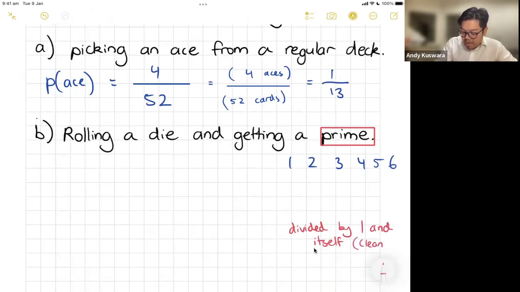And when I say divided, anything can be divided by 1 and itself, but I mean cleanly, which means no remainders. So with that, 2 is a prime, 3 is a prime, 4 is not a prime because it can be divided by 2. 5 is a prime, 6 is not a prime because it can be divided by 2 and 3. 1, by definition, needs to be able to be divided by 1 and itself, but because it's 1 and itself, it's the same thing. It doesn't count as a prime. So 1 is not a prime. So we just got 2, 3, 5.